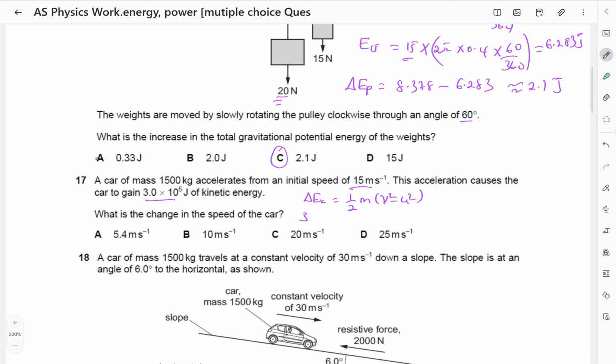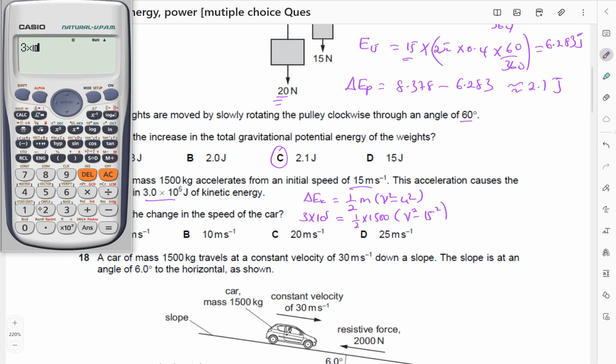So this means 3 times 10 power 5 is going to be equal to a half times 1,500 into v squared minus 15 squared. We want the change in the speed, not the change in the speed squared. So I'll find v squared first.